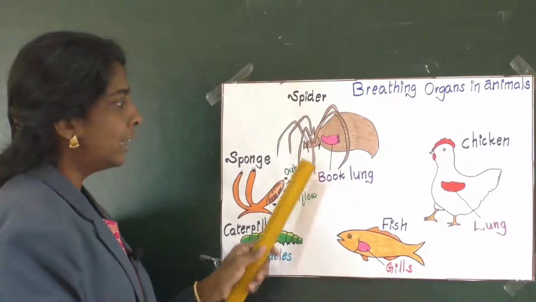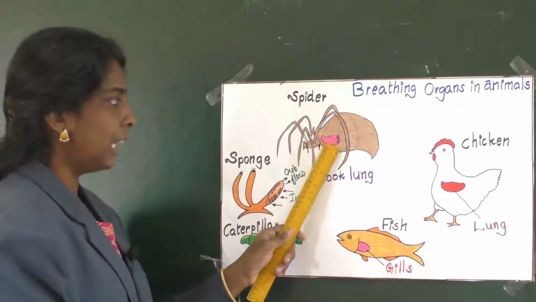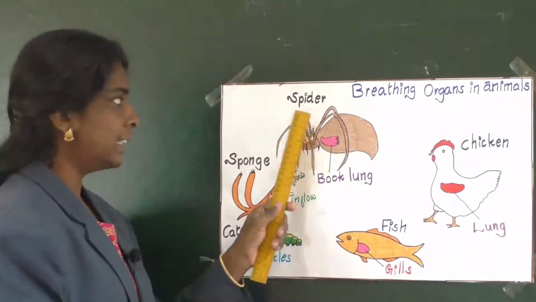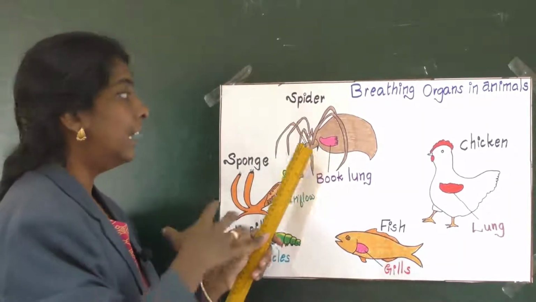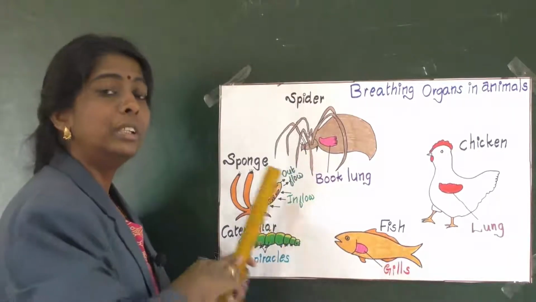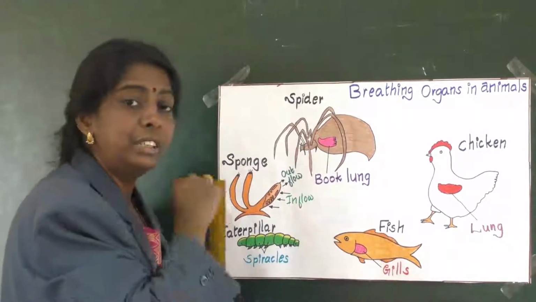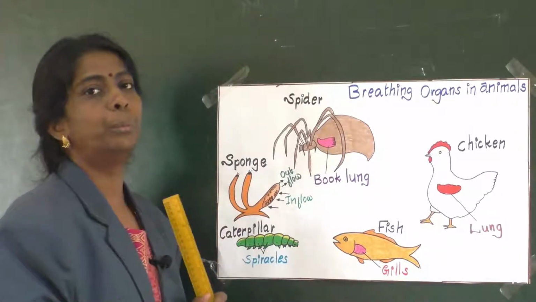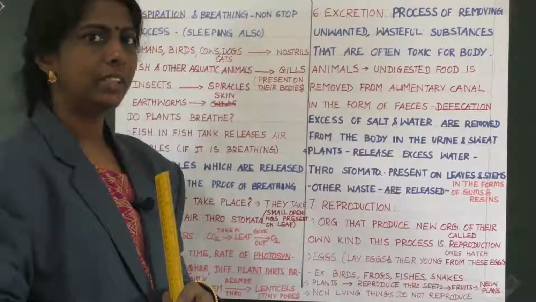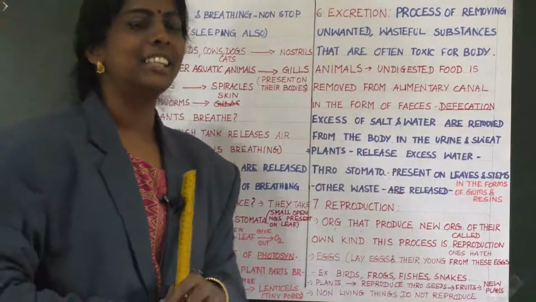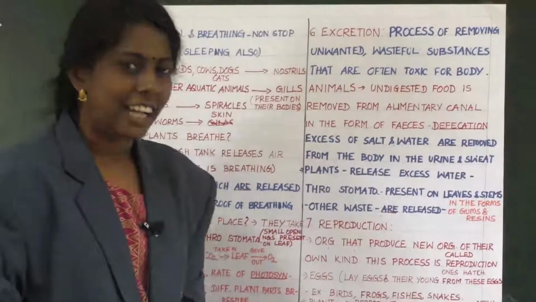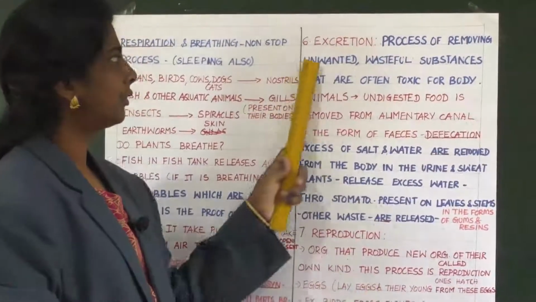Spider, you can have a look here. It has book lungs. So the lungs are there in the spider, and through that it is breathing. So different animals have different organs to breathe. Clear, children? Yes, children. Now let us learn about the next feature, that is excretion.